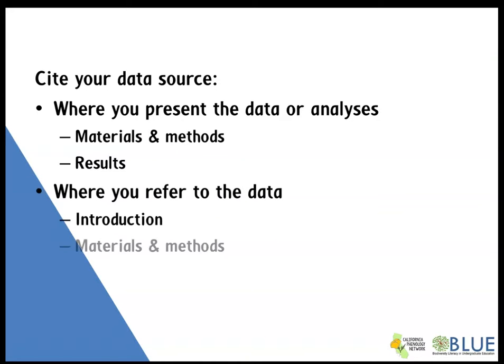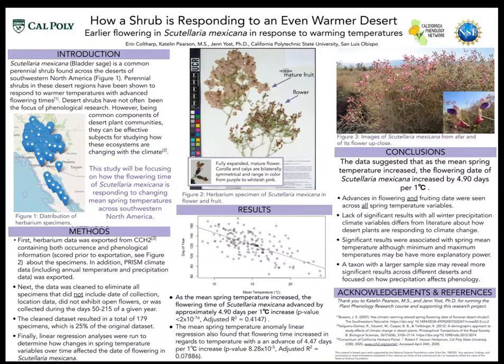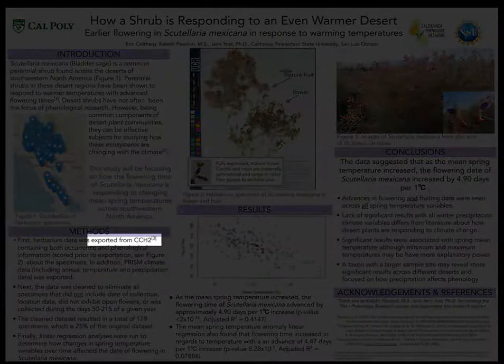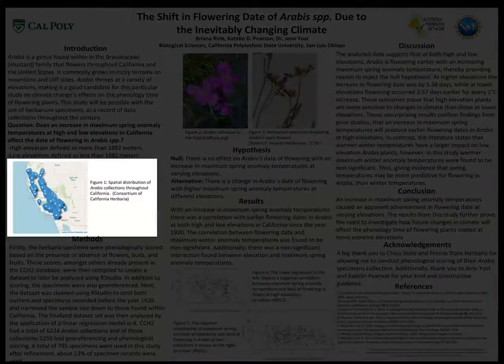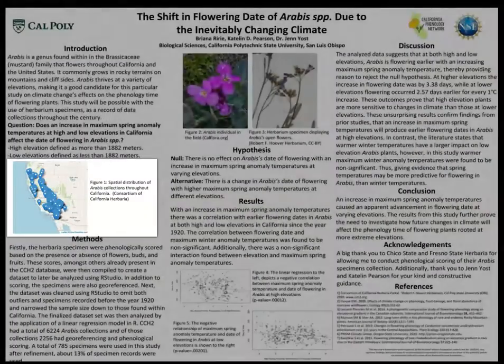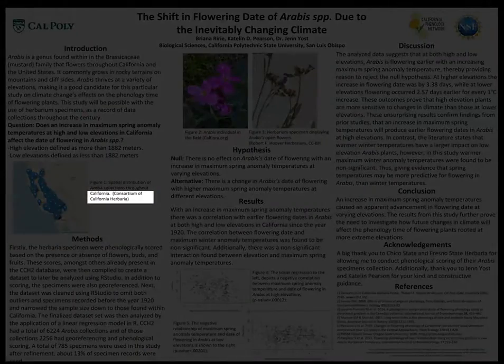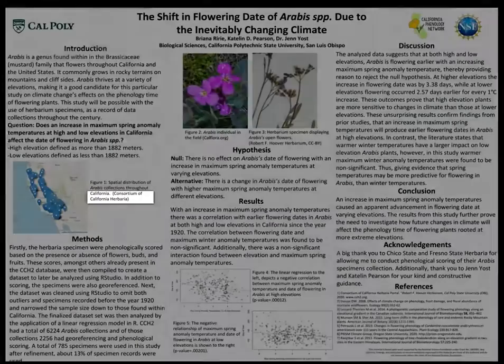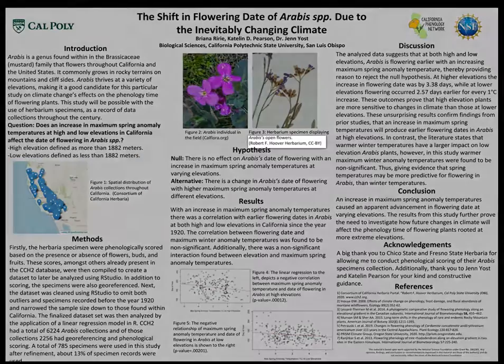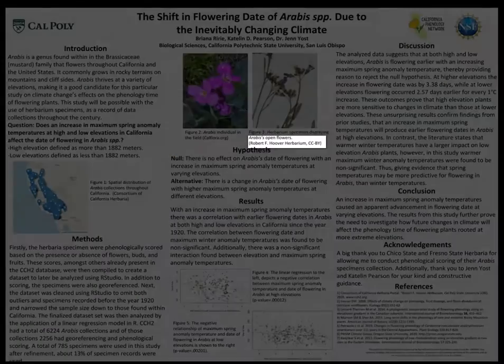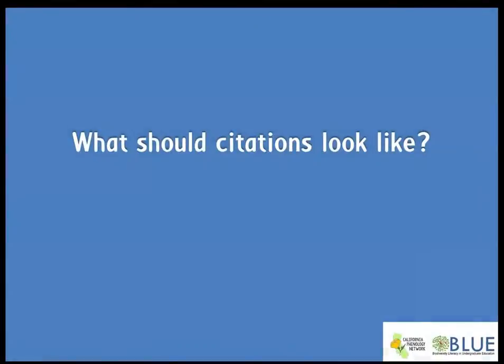For example, if you analyze natural history specimen data for your research project, you should cite the data source in the text of your Methods section. If you are just using natural history specimen data as background information for a presentation or other project, you should also cite the data where you refer to it. If you use an image of a natural history specimen collection, you should provide a brief citation near or around the image. What should a citation look like?